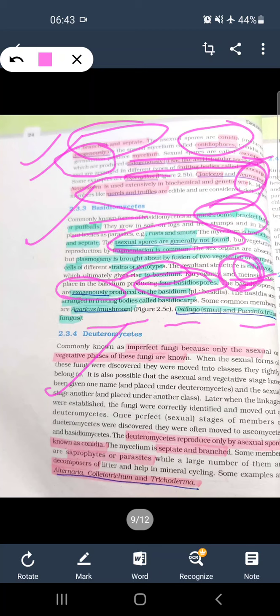Deuteromycetes are imperfect fungi because only the asexual form is known. These are produced only by asexual spores like conidia. Conidia are exogenously produced, and the hyphae are septate and branched. Examples are Alternaria, Colletotrichum, and Trichoderma.